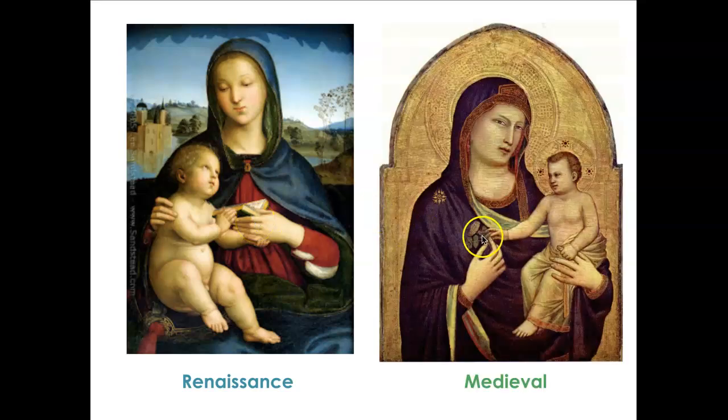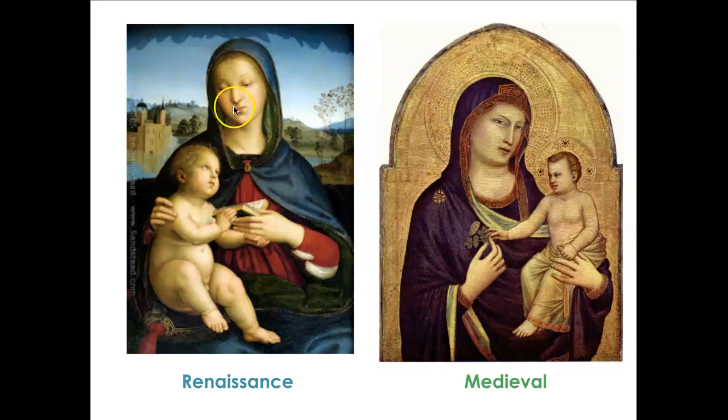Whereas over here we have the medieval art, and this is clearly Mary and Jesus because they have the halos. We see that there's a background that's missing. The baby is not proportional. He kind of looks like a giant man, not a baby. And then we don't know what he's looking at or where they're looking.